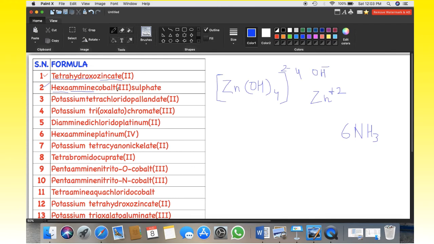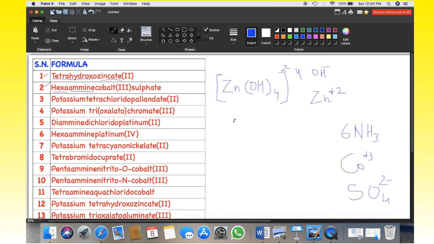And after this cobalt, we have central metal as cobalt. Cobalt has +3 charge, 3 oxidation state is given there. And the counter ion is sulfate here, SO4, and sulfate has 2 negative charge on it. Okay, we have these 3 components.